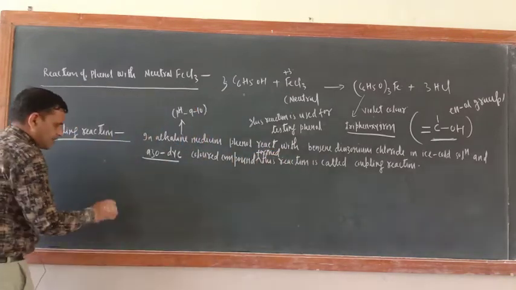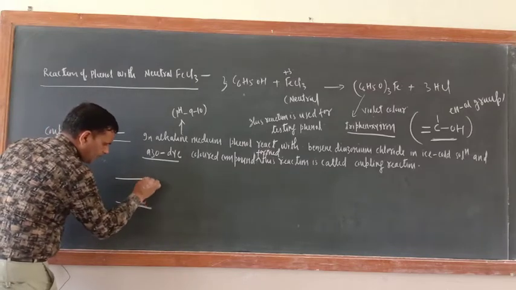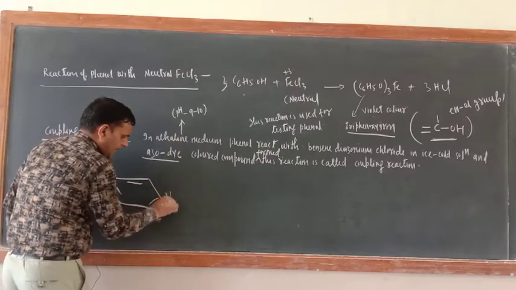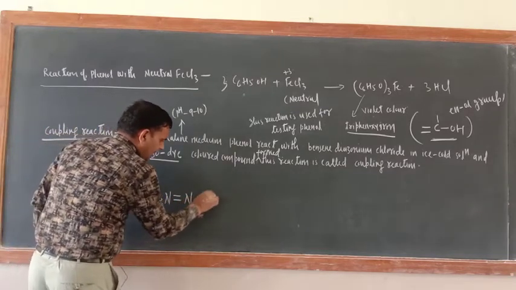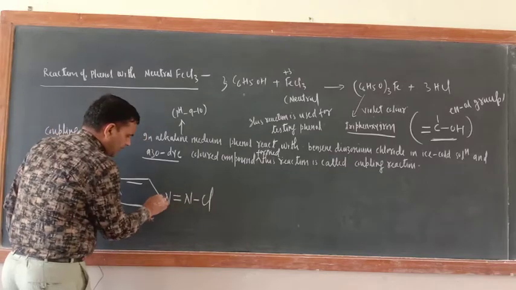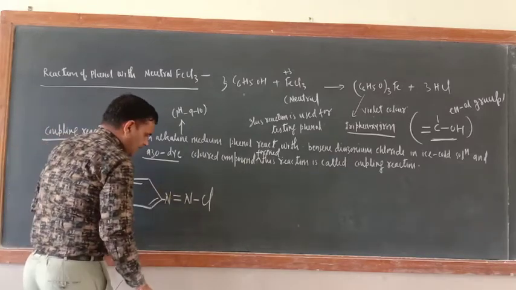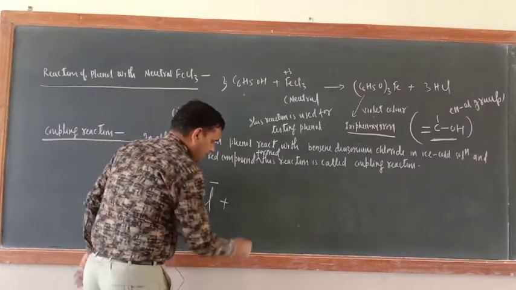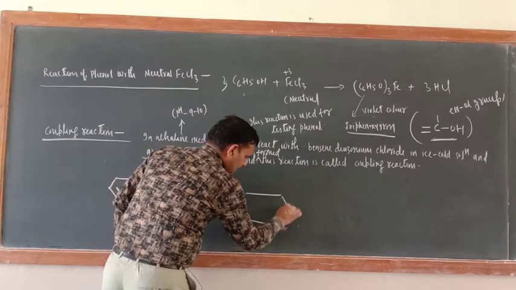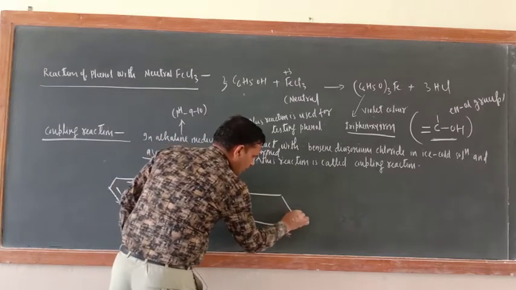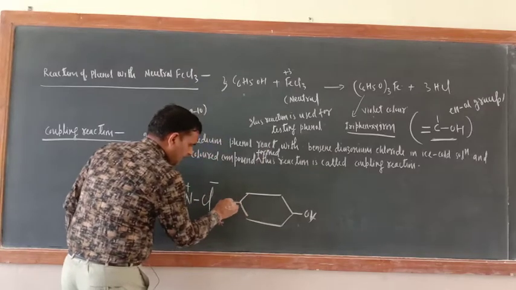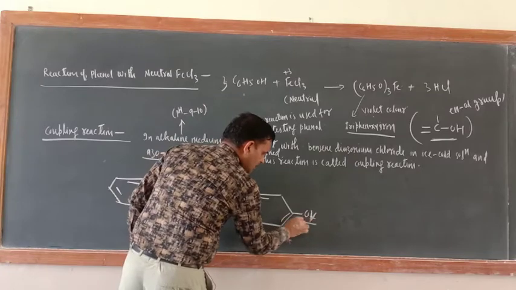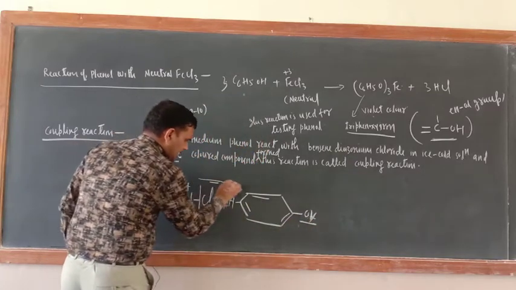Just see, benzene diazonium chloride. What is the formula of benzene diazonium chloride? First, this is the benzene ring, and here what is there? N double bond N, Cl. N2Cl can be written like that. Okay, positive, and this is negative. Now phenol, it should be written like that, with OH on this side. Remember, in the phenol, the H of the ring is taking part. The H of OH is not taking part. So now HCl will come out.